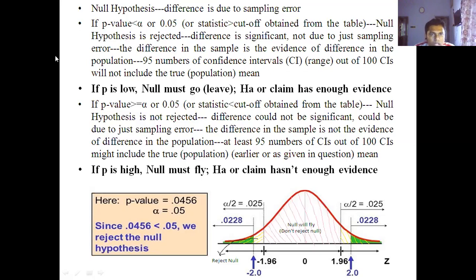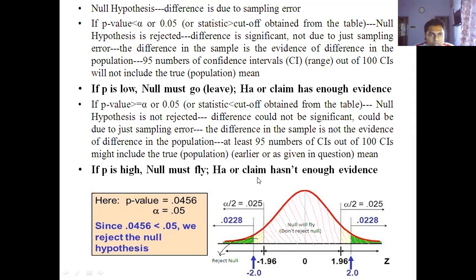The difference in the sample is the evidence of difference in the population. And if your p-value is greater than or equal to alpha or 0.05, or your statistic is less than the cutoff or obtained value, then your null hypothesis is not rejected. The difference could be not significant and could be due to just sampling error. The difference in the sample is not the evidence of difference in the population. So you can conclude that.